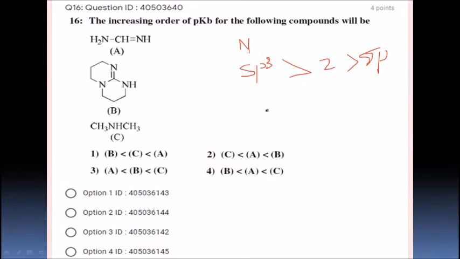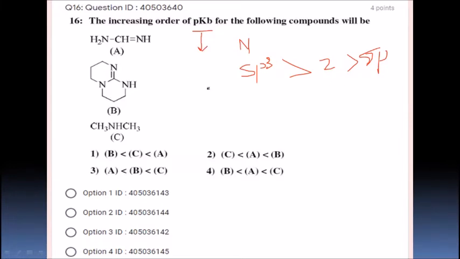And the third factor is steric hindrance, that means if the lone pair of electrons on nitrogen is sterically hindered, it is going to be less basic. These are the three factors, right. So what is pKb? They are asking increasing order. pKb values are inversely proportional to the basicity or basic strength of organic compounds.